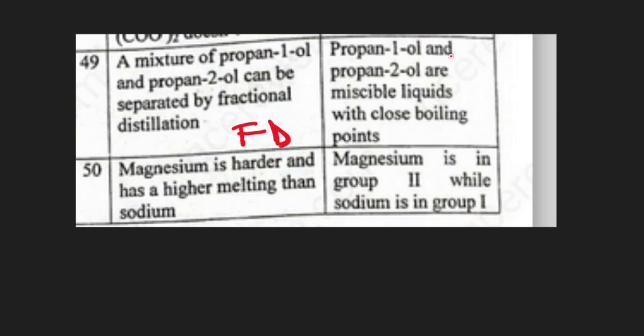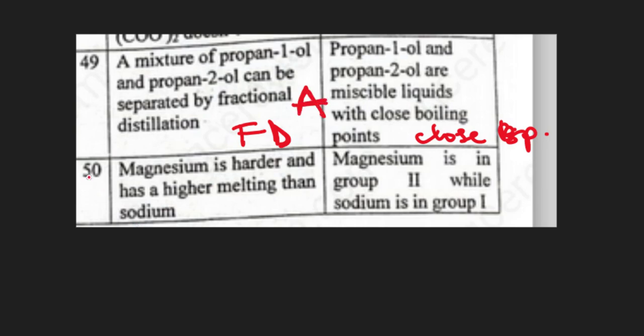Now they say propan-1-ol and propan-2-ol are miscible liquids with close boiling points. That is also true. And the criterion for fractional distillation is that they have close boiling points. So we see that the second one does explain the first, making our answer A.